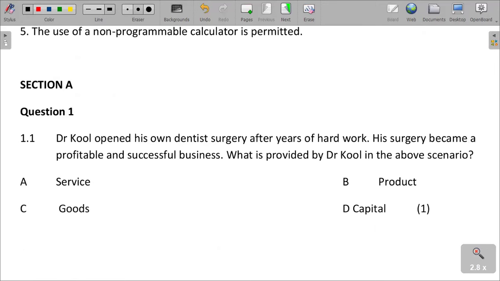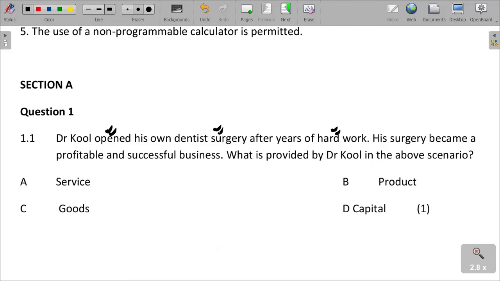So section A, it reads that Dr. Koo opened his own dentist surgery. After years of hard work, his surgery became a profitable and successful business. What is provided by Dr. Koo in the above scenario? So what we are saying is that he opened his own dentist surgery after years of hard work, and his surgery became a profitable and successful business. What is provided by Dr. Koo in the above scenario?